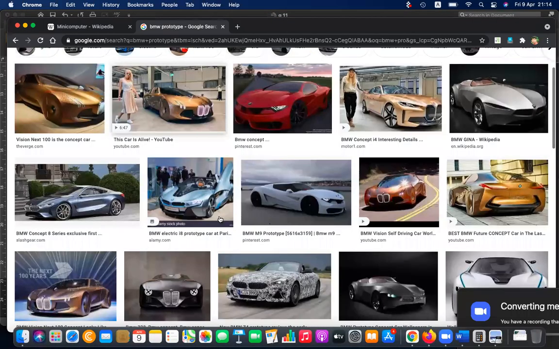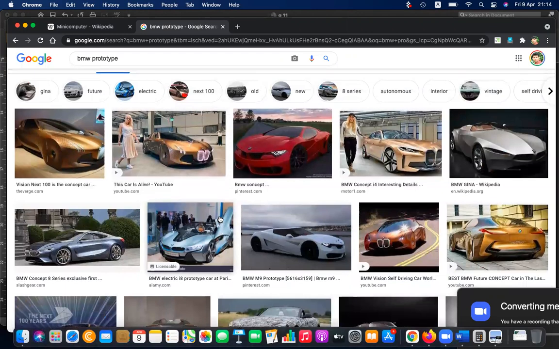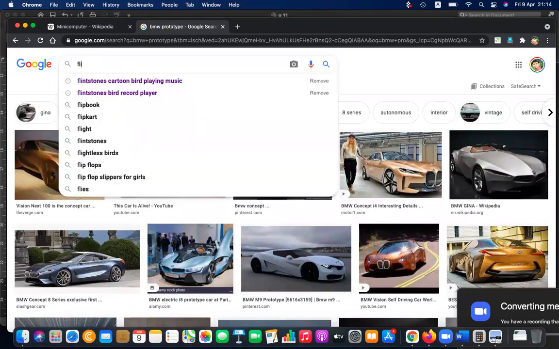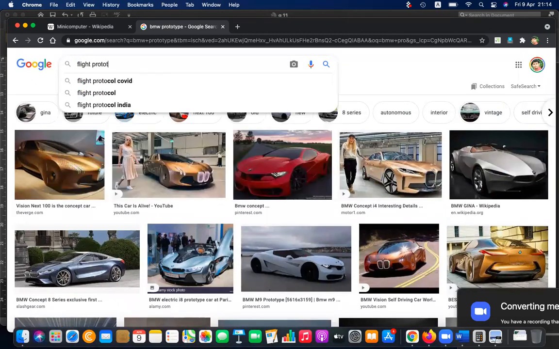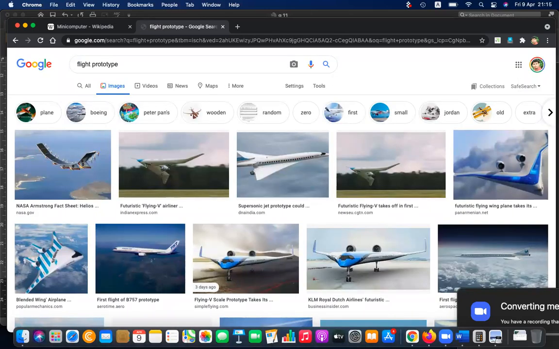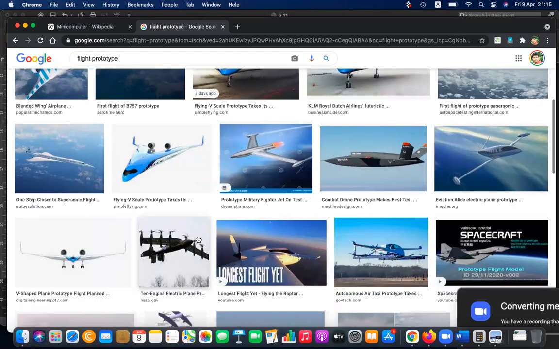A prototype means not actually the real thing, but 3D, or sometimes they develop flights and flight prototypes. It's a real flight, but relatively small, no passengers, just a model of the flight, which can really fly, but is not the same proportion or frame size as the real project. So that is called a prototype.